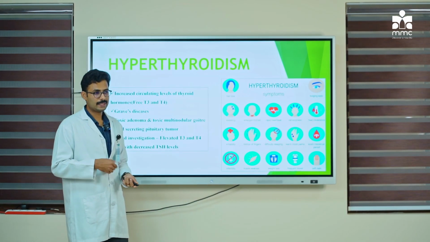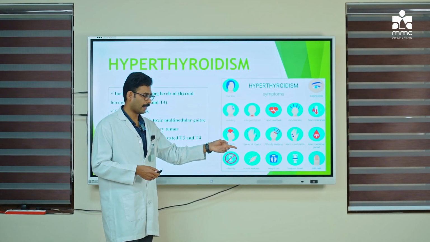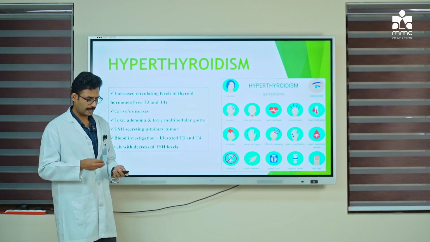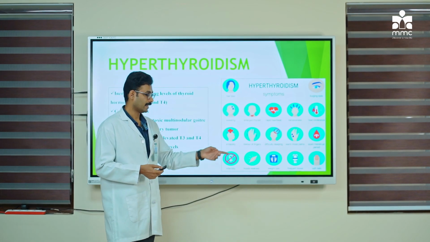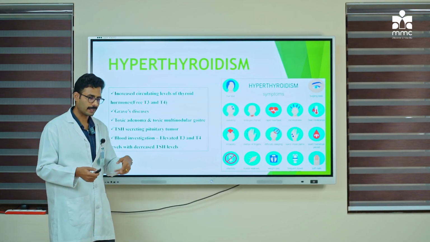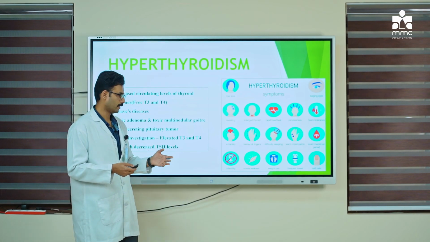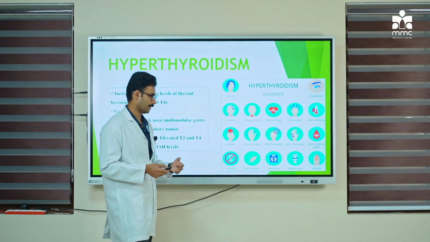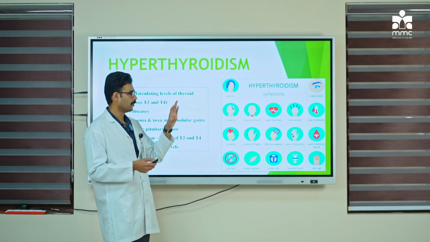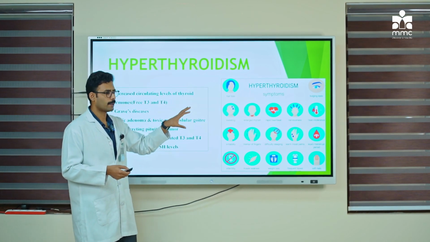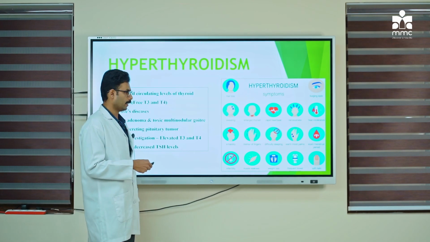Next, weight loss. However much these individuals eat, they have a larger appetite, or they keep on eating, but they are unable to gain weight. So they have weight loss, and they have frequent bowel movements. Again, due to increased metabolism, they have to use the washroom now and then. Then they have soft nails. The nails of these individuals are soft. So whenever you take the history, try to look for certain pointers in the history so that you will come to a diagnosis of hyperthyroidism.